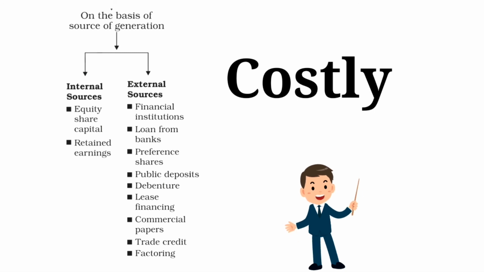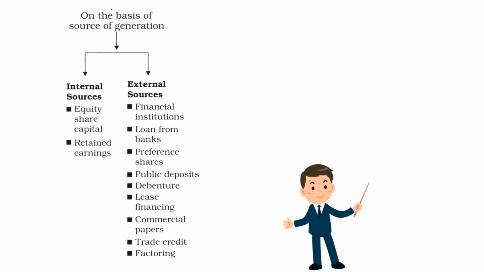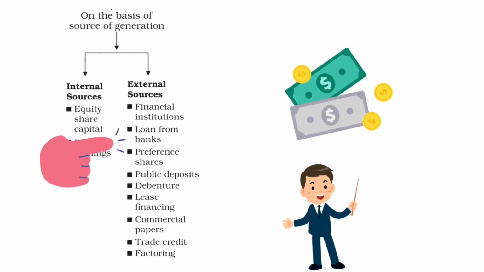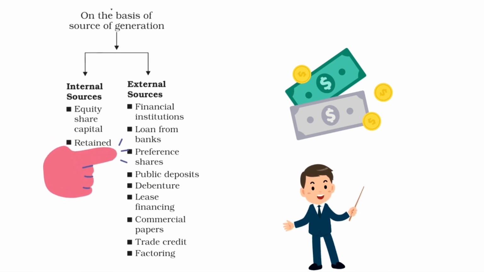Remember, external sources are costly as compared to internal sources. External sources also require you to mortgage assets as security while obtaining funds. It includes issue of debentures, borrowing from banks or financial institutions, public deposit, issue of preference shares, lease financing, commercial paper, trade credit, factoring. These all are a part of external sources.